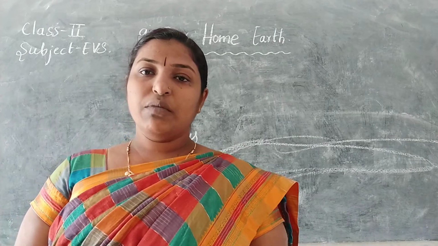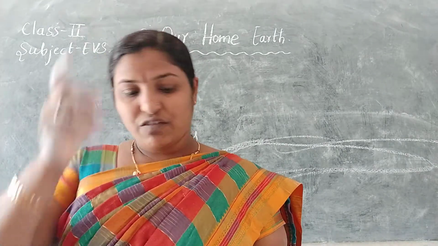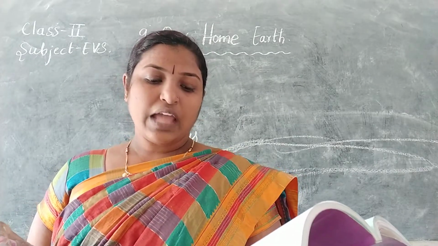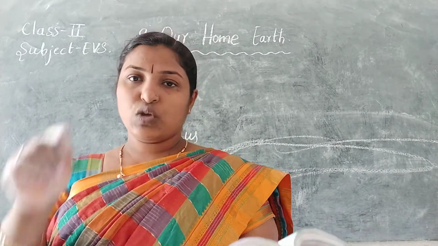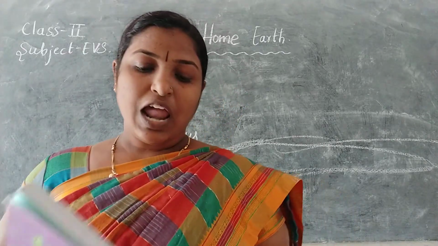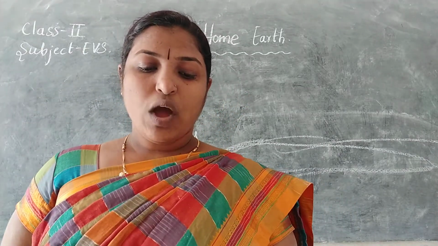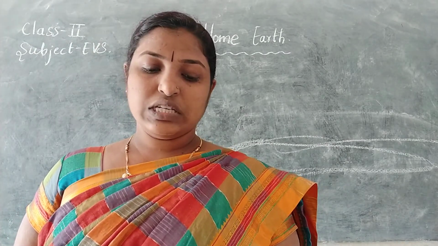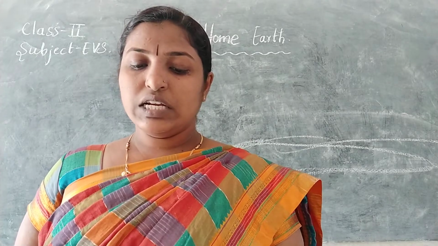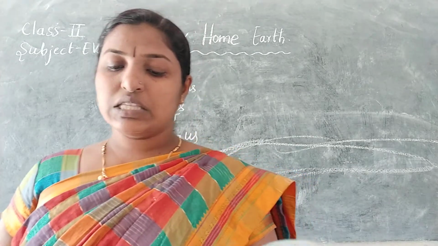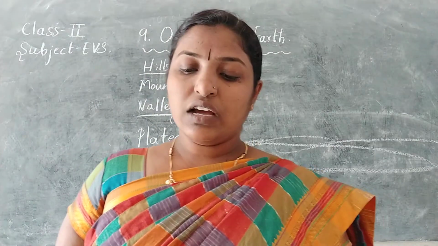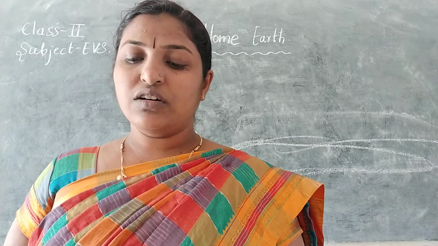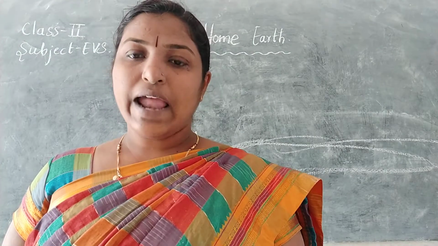So once again let me explain about all the landforms. Hills, it is a land area that is higher than the land around. So keep your finger, I will read all. Landforms on the earth. One fourth of the earth's surface is land. The earth's surface is not the same everywhere. At some places the land is flat, and at other places it is high. These different natural features of the earth's surface are called landforms.